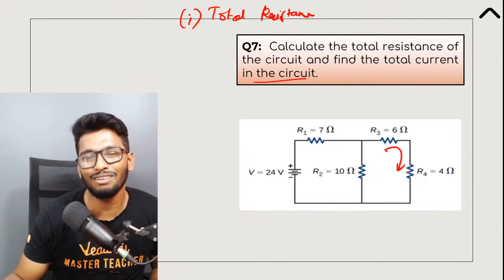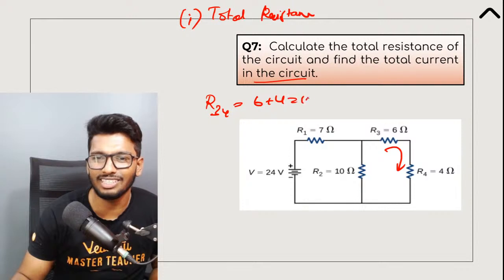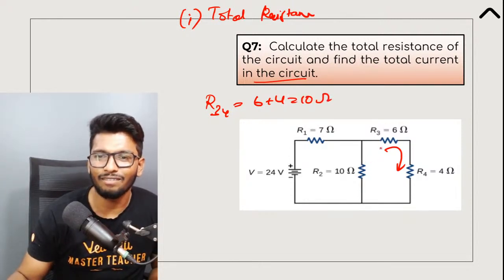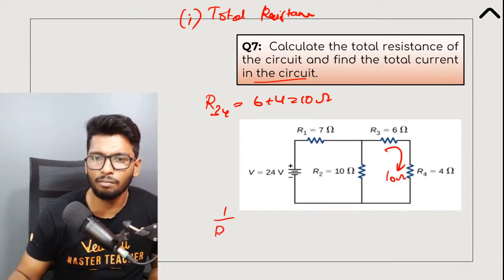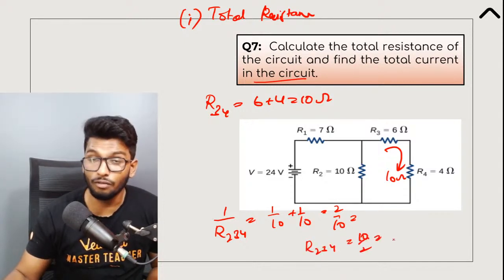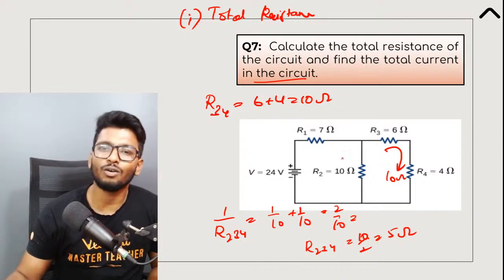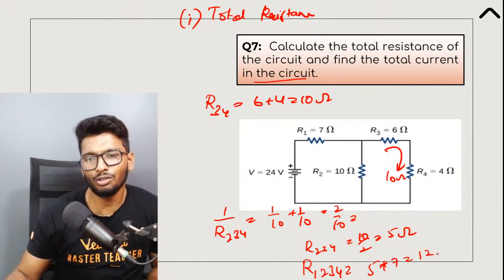So R3 and R4 are in series, people. So first of all, write that R34 is equal to 6 plus 4, which is equal to 10 ohms. Now that you've solved that, these two are parallel, so solve for that. So 1 by R234 is equal to 1 by 10 plus 1 by 10, which is equal to 2 by 10, which is R234 is equal to 10 by 2. Do not forget to reciprocate, so it's going to be 5 ohms. So 5 plus 7 is the total resistance, so R1234 is equal to 5 plus 7, which is equal to 12 ohms.